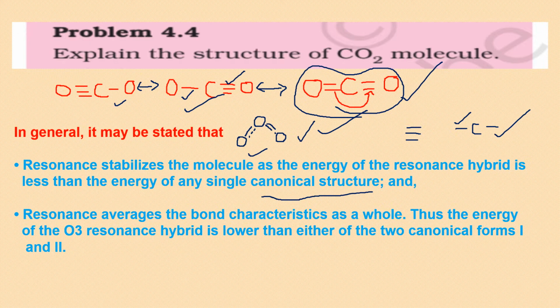And resonance averages the bond characteristic as a whole, because I cannot say that there has to be single on one side and triple on the other side. It will be somewhere between, that is a double bond. I cannot say that there has to be a single on one and double on the other. It will be somewhere between them, one and a half kinds. So it is basically averaging the bond characteristics, and that is how it is explaining the stability.